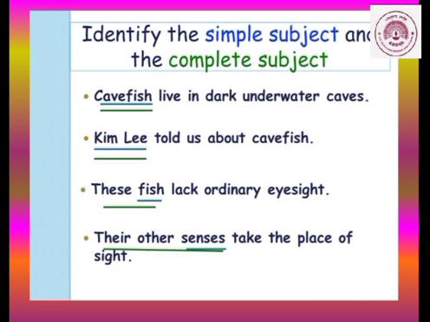Then these fish lack ordinary eyesight. Who are we talking about? Fish. So here fish is the simple subject. Remember children, only one word. Fish is the simple subject and these fish is the complete subject. Then their other senses take the place of sight. Who are we talking about? Senses. Whose senses? Their other senses. So their other senses is the complete subject and take the place of sight is the predicate.